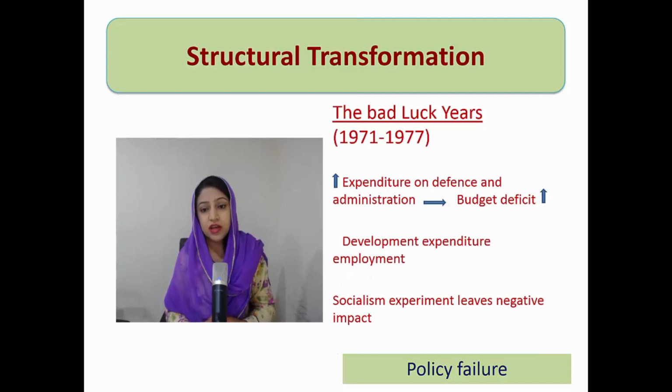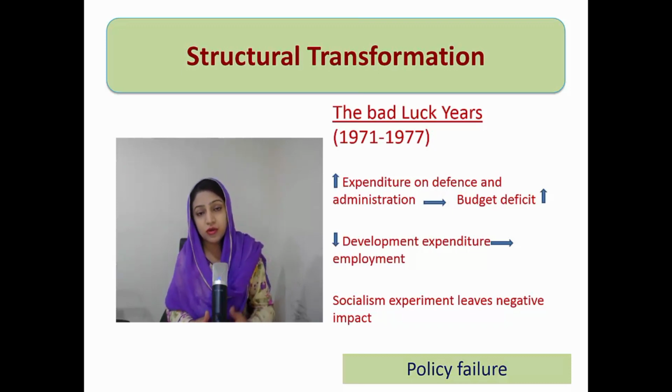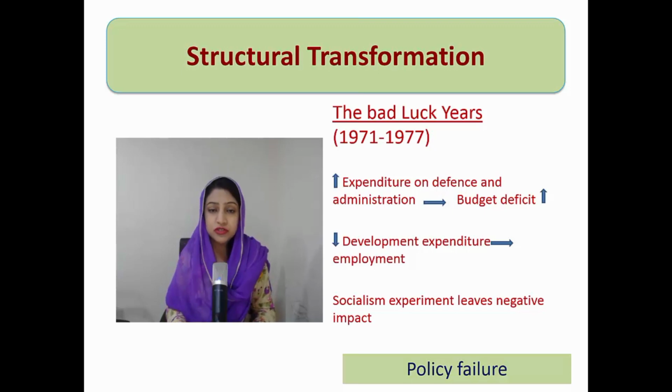The next policy failure was that the expenditure on defense and administration increased. As a result, we had a fiscal constraint, and an increase in the budget deficit. Then there was a decrease in developmental expenditure, as we had discussed that there was an increase in the defense expenditure and general administration expenditure. Developmental expenditure decreased, and because of that, overall employment generation decreased. So employment decreased. Then the last concluding remark of these bad luck years is that the socialism experience of this government left a negative impact on the society and especially on the economy.